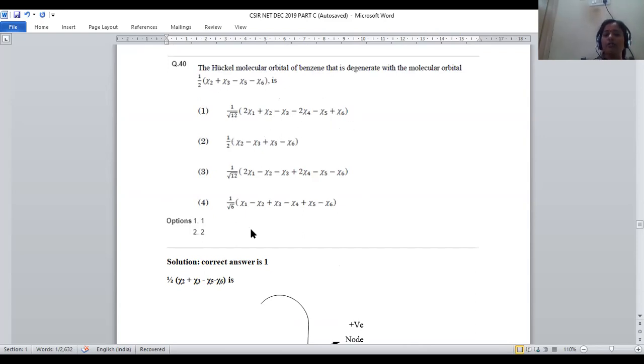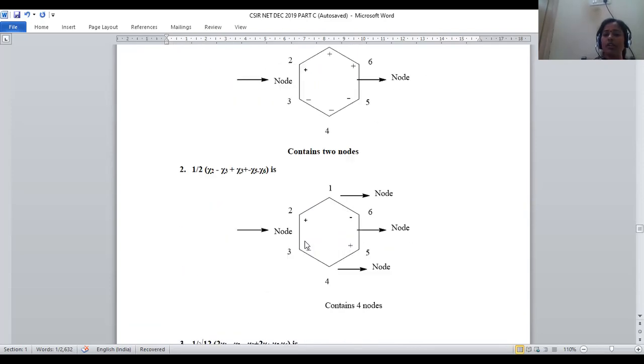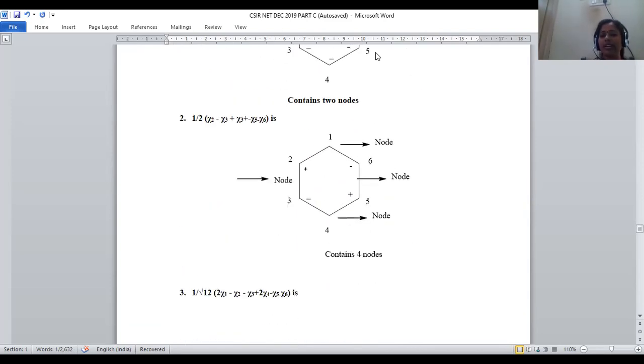Let us move on to the second, third, and fourth also. Let us see whether they are matching or not. Most probably they are not matched, but let us predict how many nodes will be there for these molecules. For option 2, 1/2 (chi2 - chi3 + chi4, sorry, it will be chi5 - chi6). When we take this problem, the first carbon is not mentioned, hence we can say there is a nodal plane. Chi2 is a positive term, so chi2 is denoted with positive. Chi3 is denoted with negative.